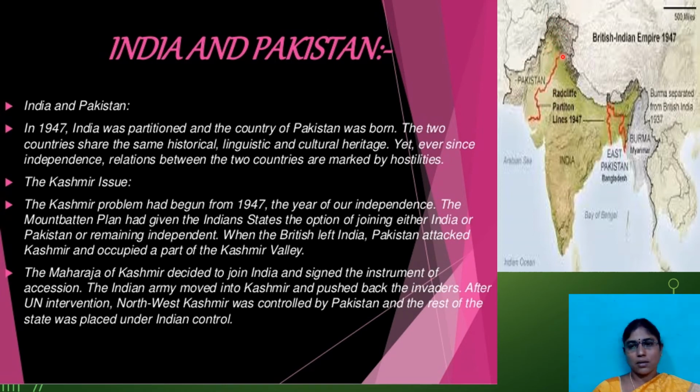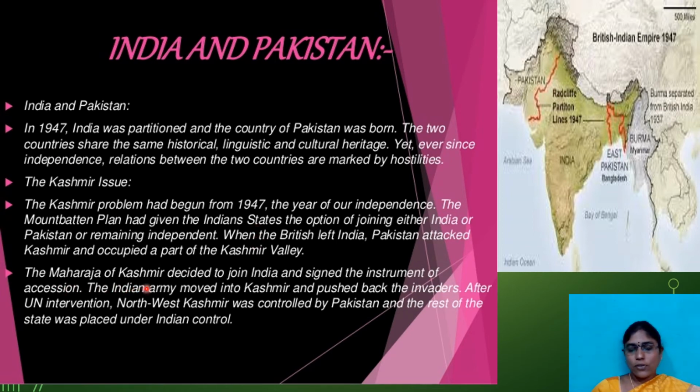So if you observe this red mark here, children, this is the Radcliffe partition line. In 1947 they drew one line between India and Pakistan, that is nothing but the Radcliffe line, and the same line divided Bangladesh from India. This one was also East Pakistan, now it is called Bangladesh. These two lines we call the Radcliffe partition line.